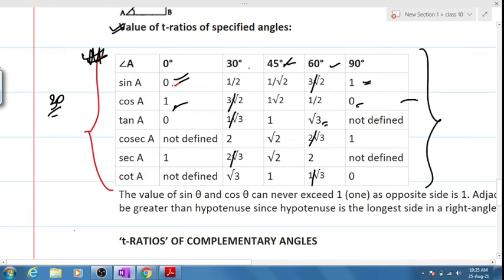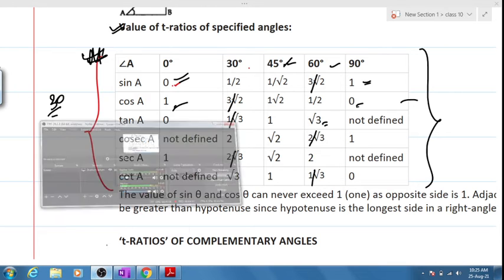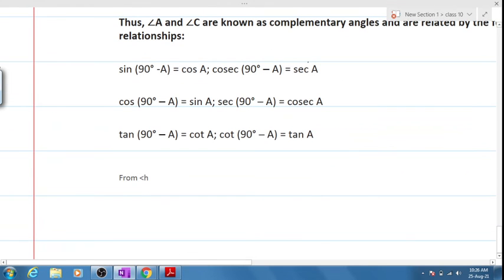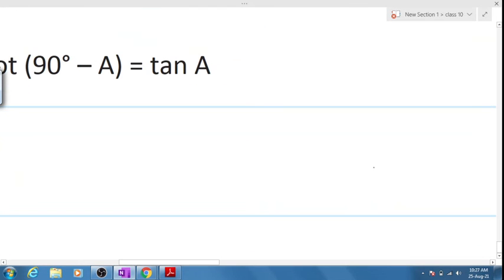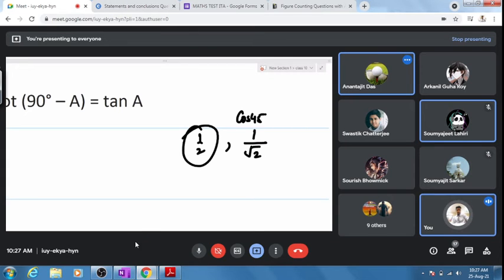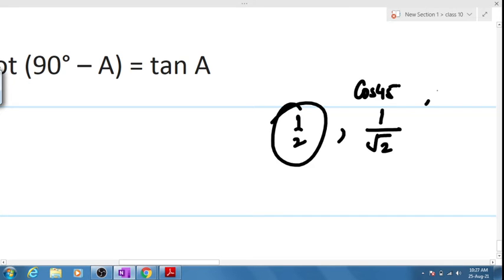For that time, I'll pause the video. Just try to keep everything in mind. I'm pausing the video. Asking you randomly the values. What is the value for sine 30? 1 by 2. This one Lahiri will answer. What is the value for cos 45? 1 by root 2. Very good. This one Swastik will answer. What is the value for sine 90? 1. And cos 30?